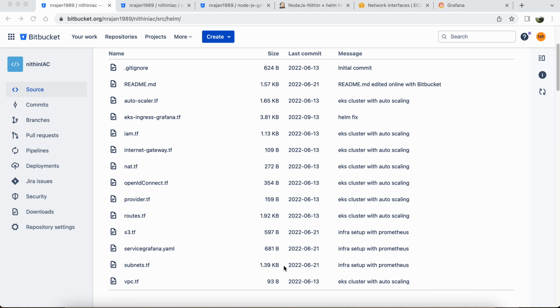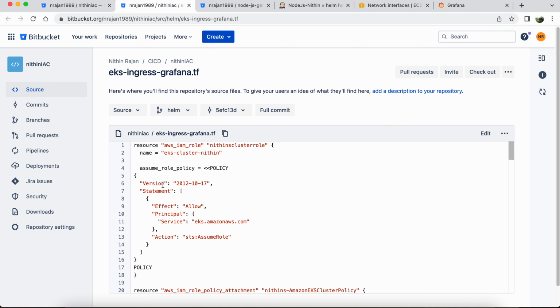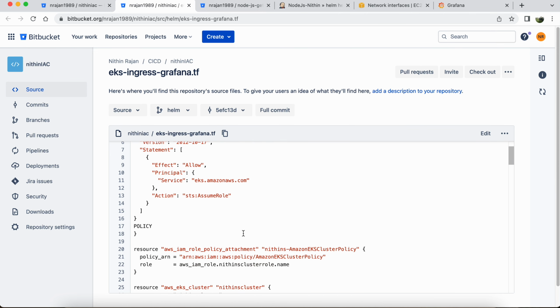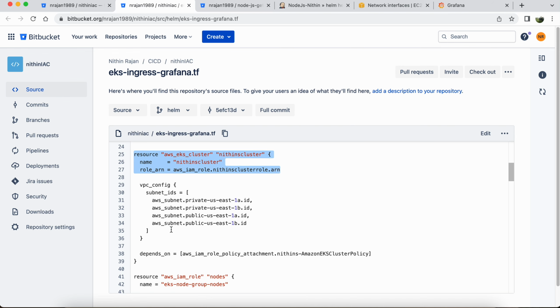The code will do the initial infrastructure setup first, like the VPC, subnets, route table association, along with the internet gateway and so on. Once the basic infrastructure is set, the code will proceed to provision the EKS. To have a cluster created, we have to have the right role and policies attached to it. So we're going to create the role first. I have named it cluster role, and we have to attach the policy called Amazon EKS cluster policy to it. And with the right role, we're going to create the cluster.